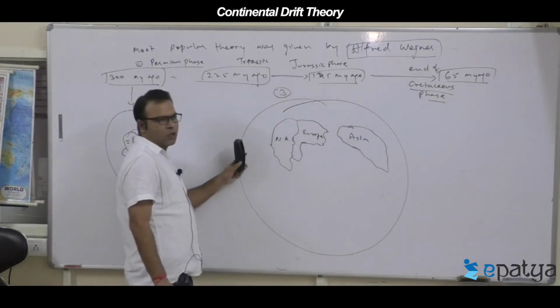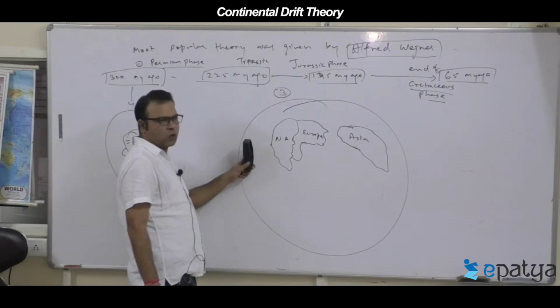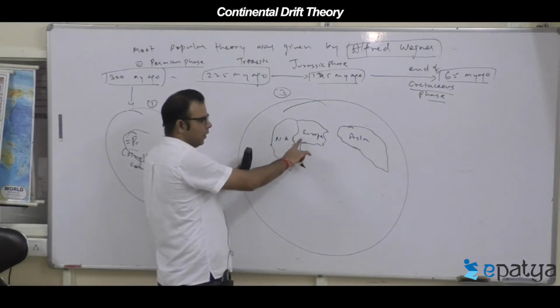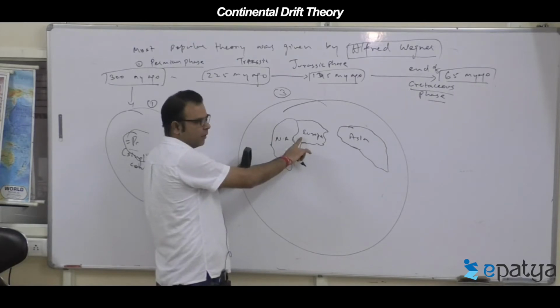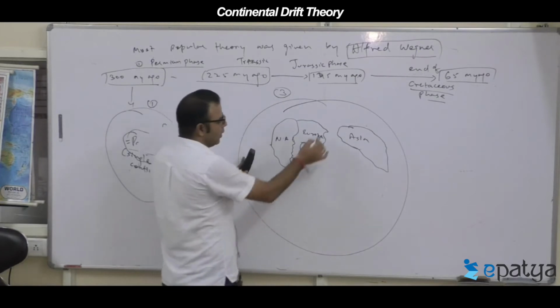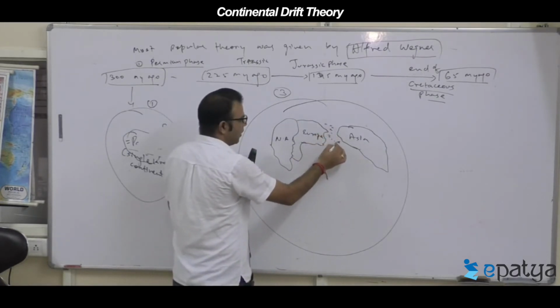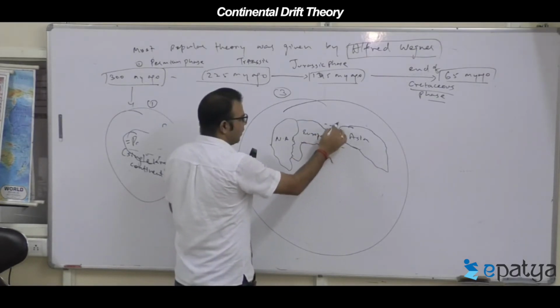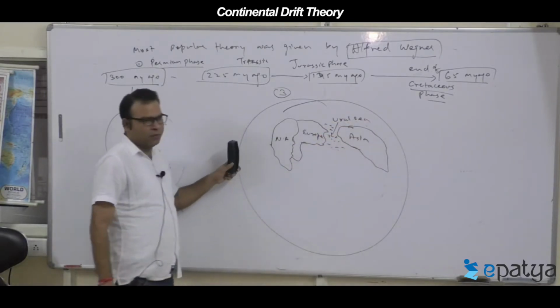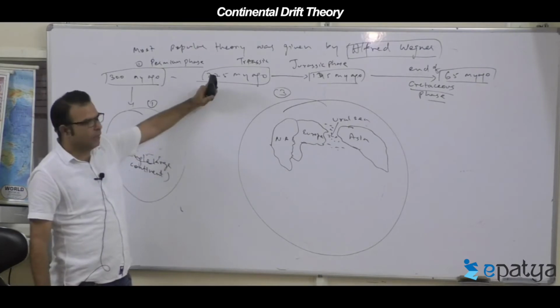So Angara land split into two parts, with North America and Europe together, separated from Asia. One more water body came here, called the Ural Sea, between Europe and Asia.